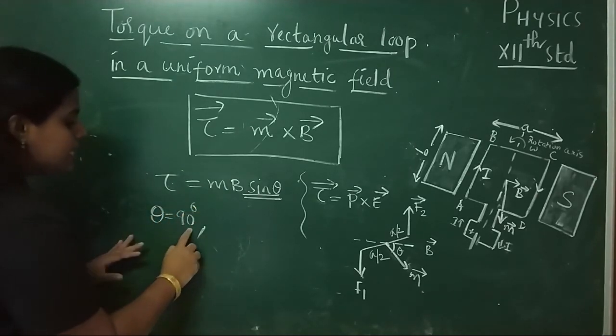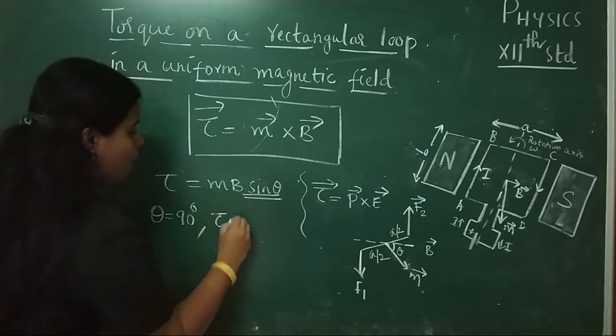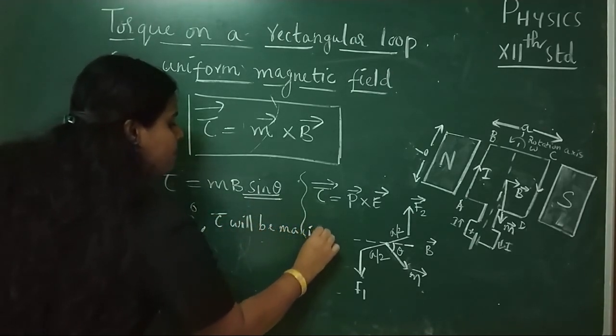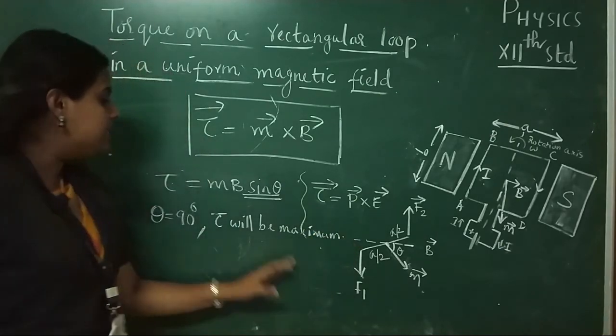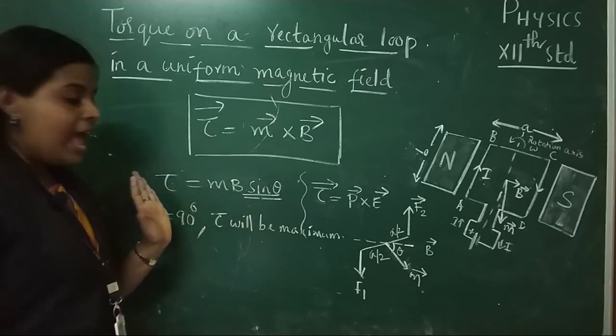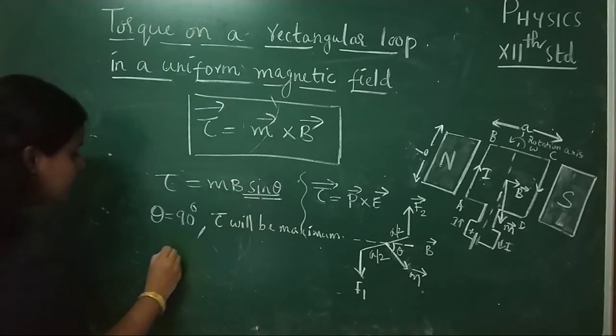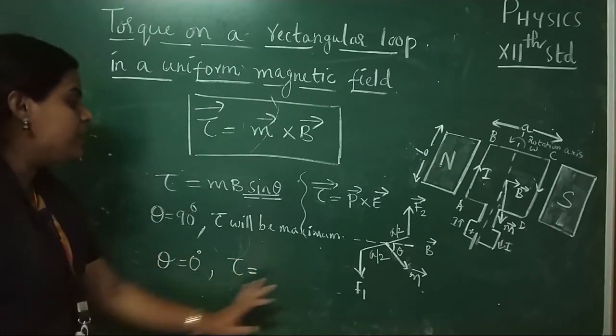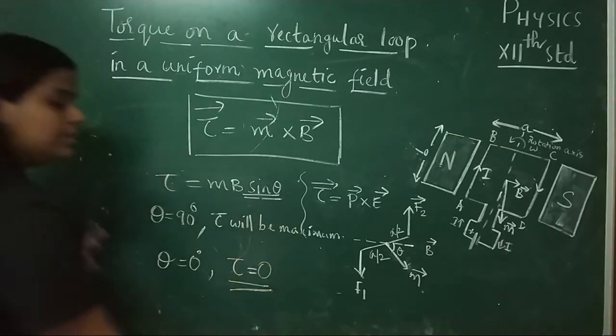So when theta is equal to 90 degree, the torque will be maximum. The torque will be maximum. So in this case, sin 90 will be 1 and the torque will be M into B. And when it will be minimum? Yes, when theta is equal to 0 degree, then the torque will be minimum, or it is equal to 0.